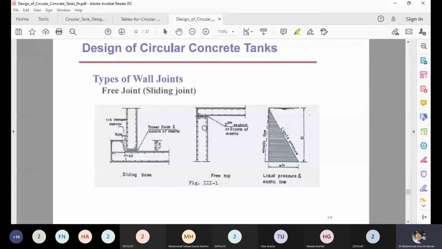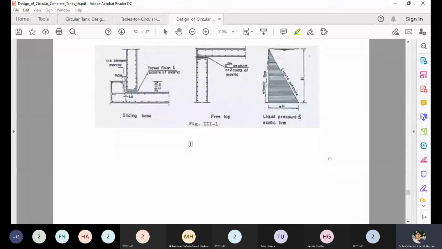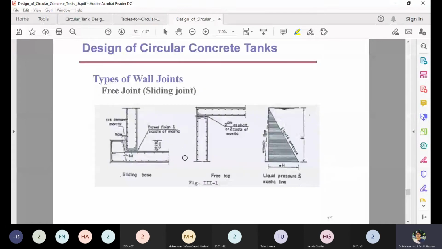Then comes computing the forces. I have told you about the tension force, but now I will let you know about the other forces. You know that the tank is affected by the vertical loading also, so let's see what is the effect of the water load in the vertical direction. This depends upon the end conditions. For example, if your tank has a sliding edge or a roller at the bottom, it's like a sliding edge, and also sliding at the top end, let's say.